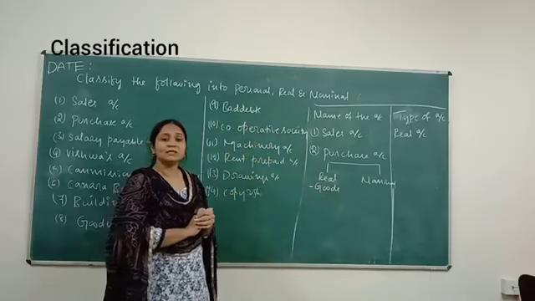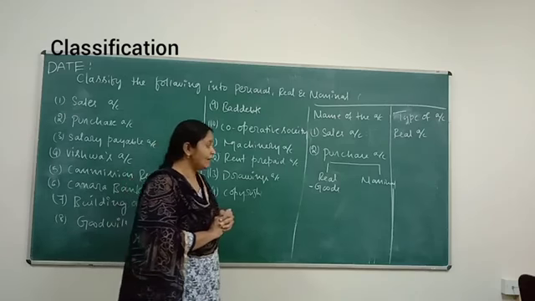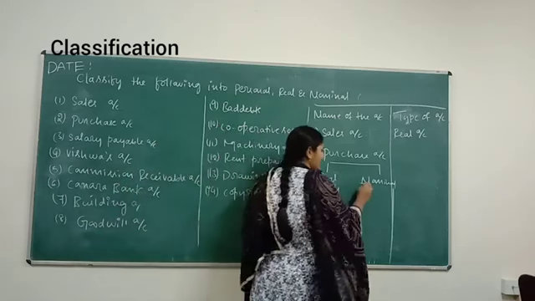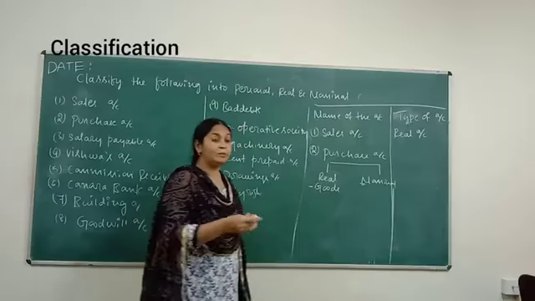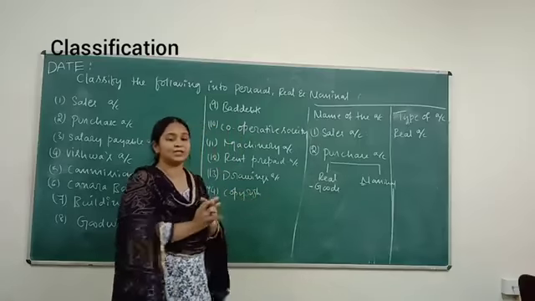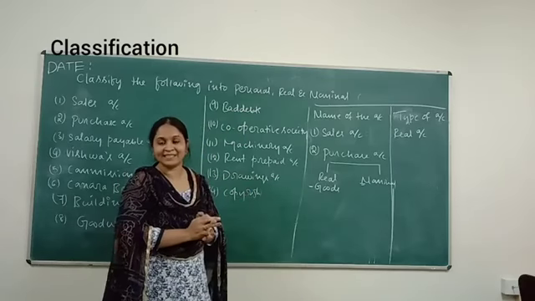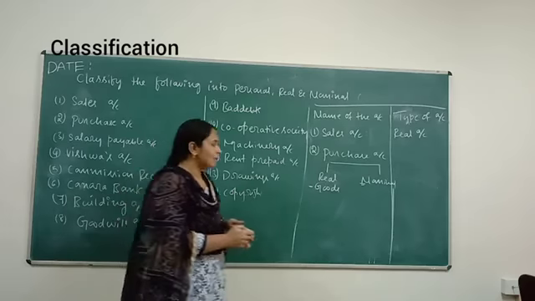So which account is this? Real account. Nominal. Why is it nominal? See, the business is purchasing raw material for the purpose of manufacturing, so it is an expense to the business.